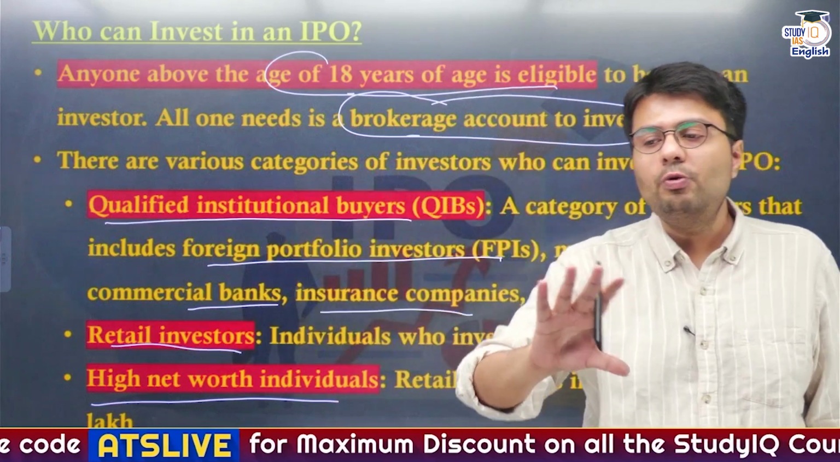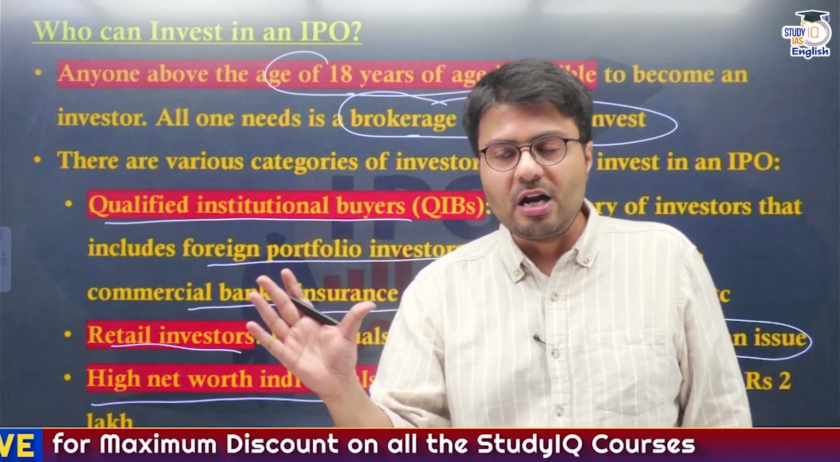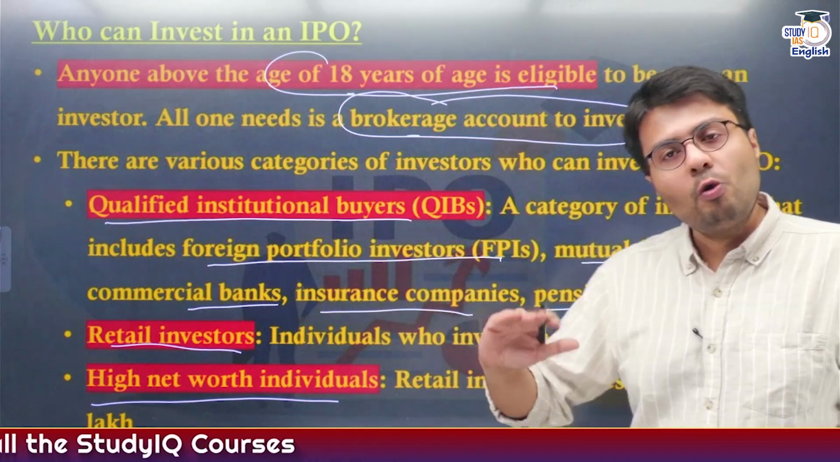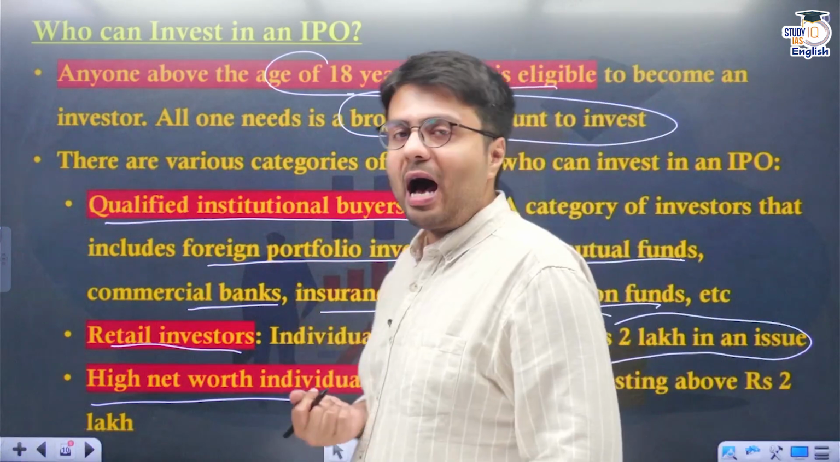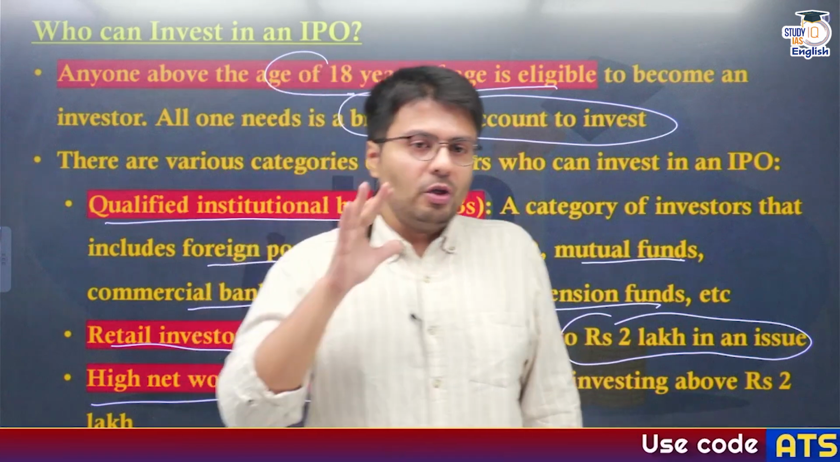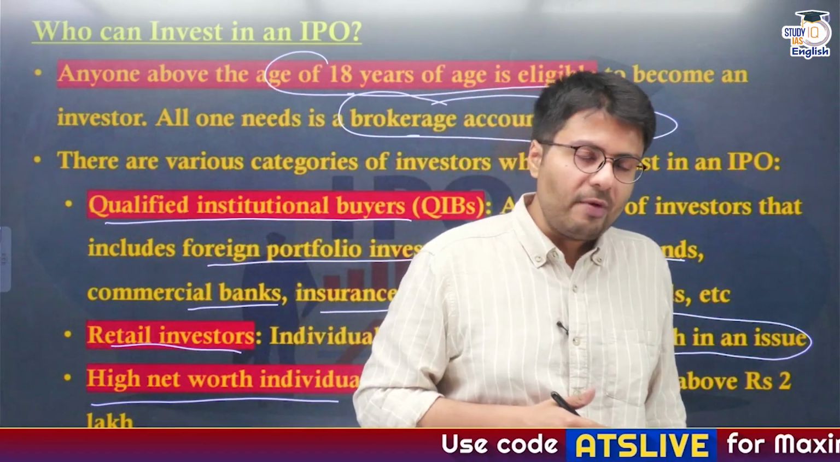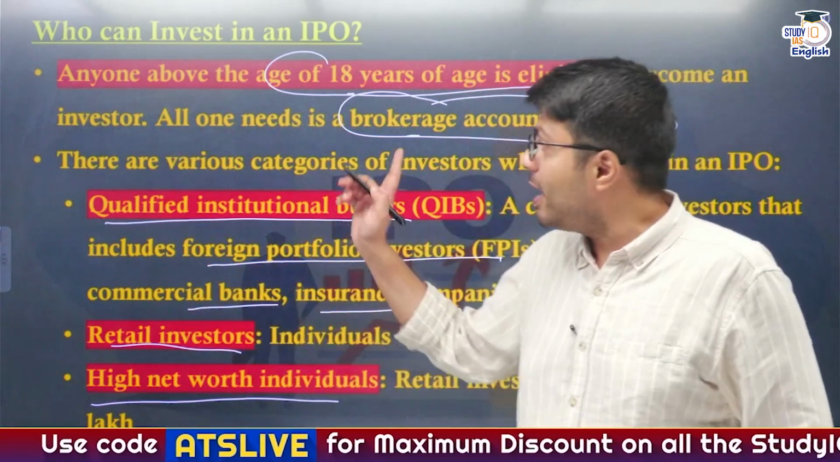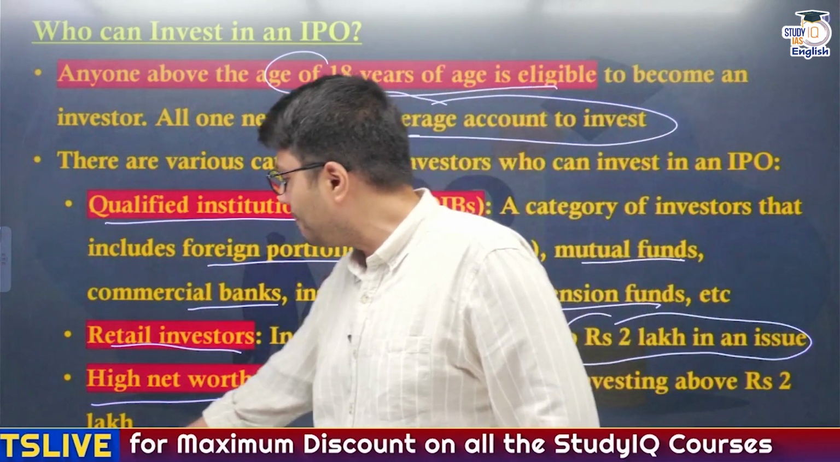Retail investors are the ones who invest up to 2 lakhs in an issue, and if you invest more than 2 lakhs in an issue, you will be called a high net worth individual, right? So these are the categories of investors, and technically anyone over 18 years of age can invest, provided you have a demat account, right?